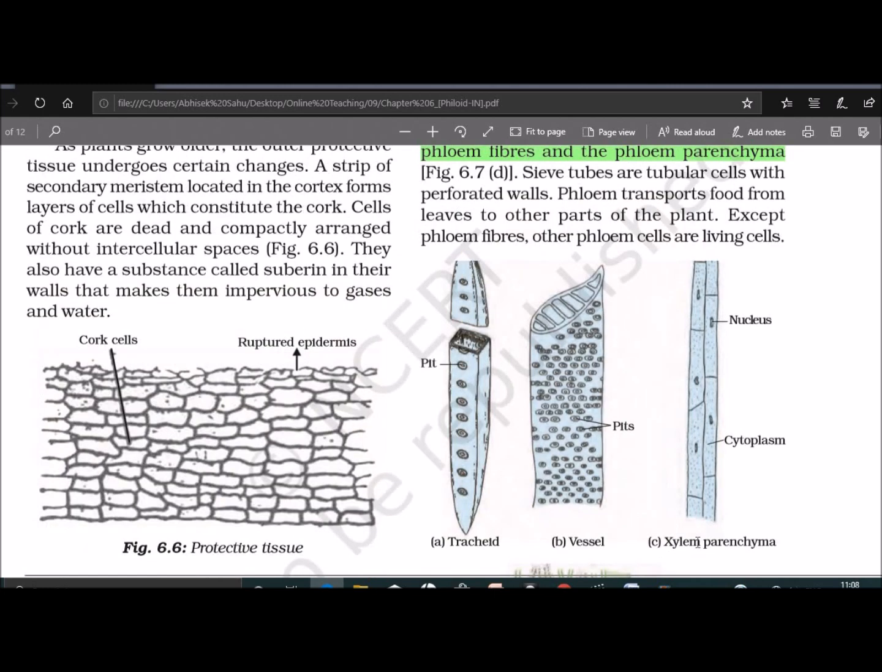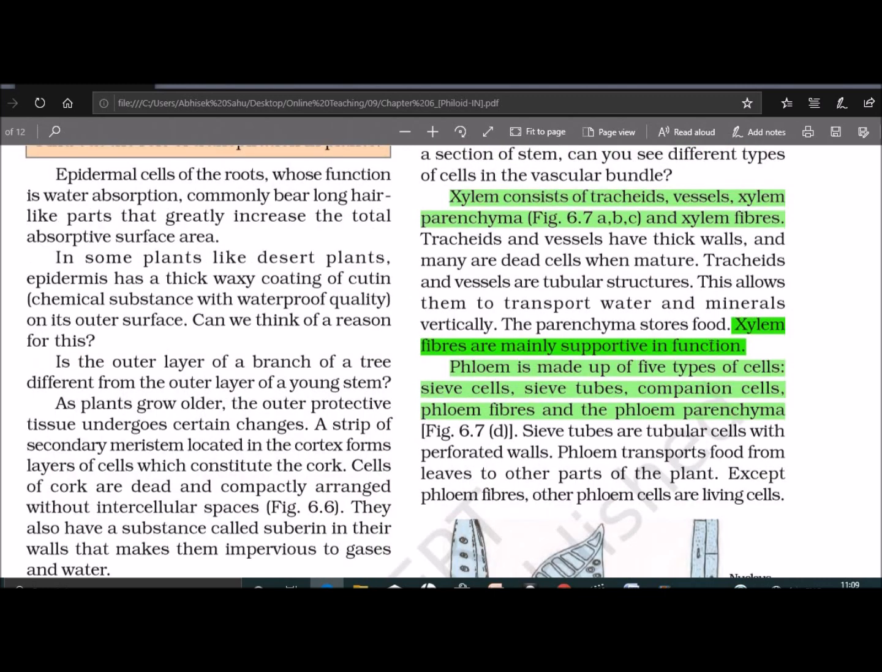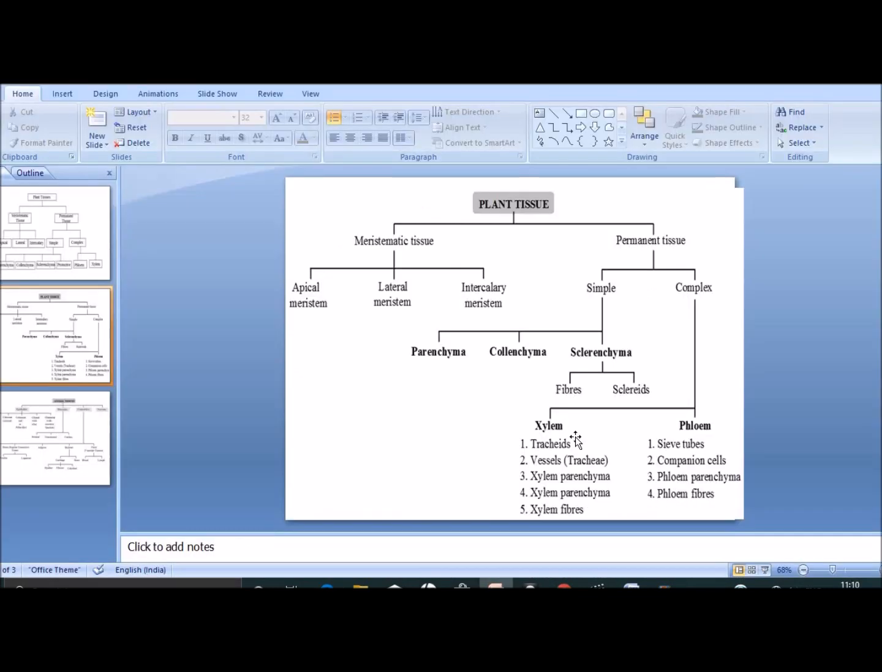The third one is xylem parenchyma. It is a living parenchyma cell and its function is to store food and help in the lateral conduction of water. And the fourth one is xylem fiber. These are thick-walled sclerenchyma cells and its function is to provide mechanical strength to the plant. So the xylem is divided into four parts, that is tracheid, vessel, xylem parenchyma and xylem fiber.